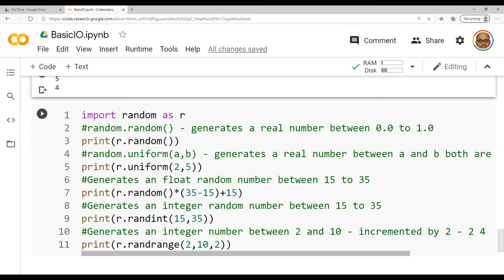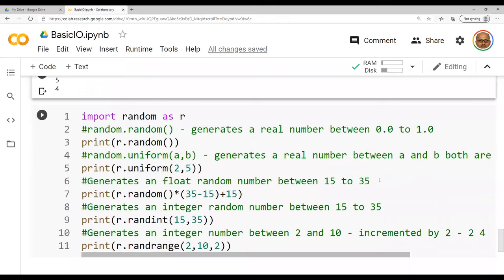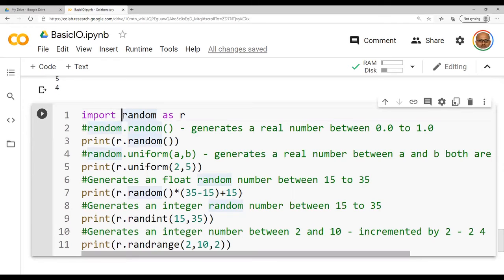So you are having functions, namely random. And here also statistics.mean I have used, statistics.median I have used, that is module name dot function name. Here, instead of writing the big module name itself, I am using one more statement called import random as R. Wherever I am going to use random, that is the module name, I can use it as R.